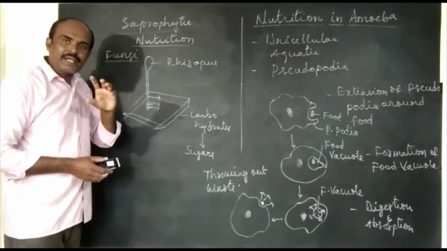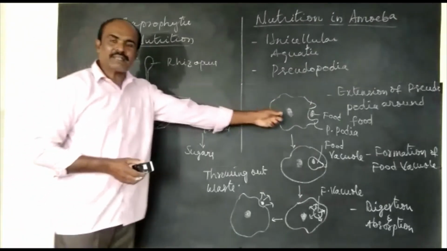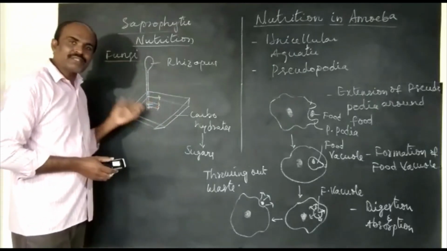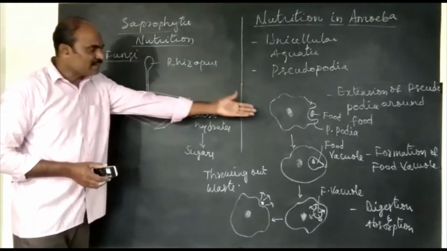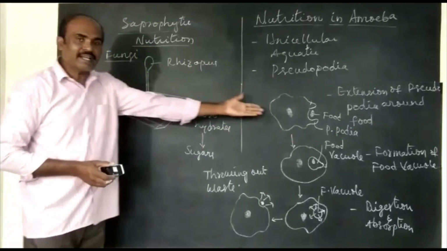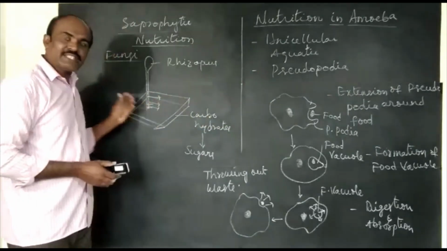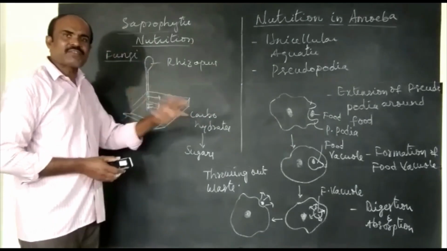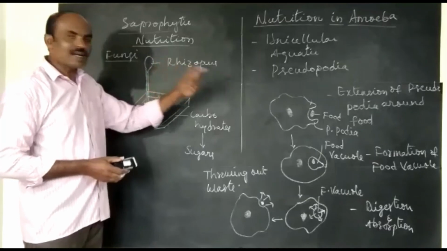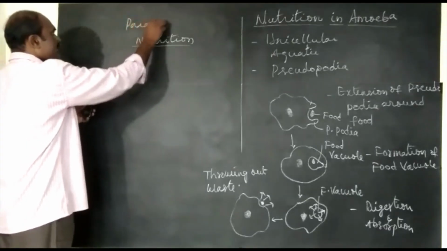In heterotrophs, breaking down of food material happens inside the body. In saprophytes, breaking down of food material happens outside the body. There enzymes play a major role. Here also enzymes play a major role. But in heterotrophs, enzymes are released inside the body, but saprophytes release enzymes outside their body. So this is the difference between saprophytic and heterotrophic nutrition that we have discussed already.